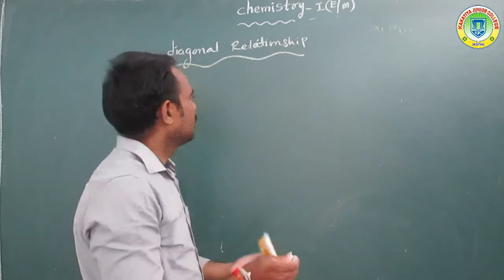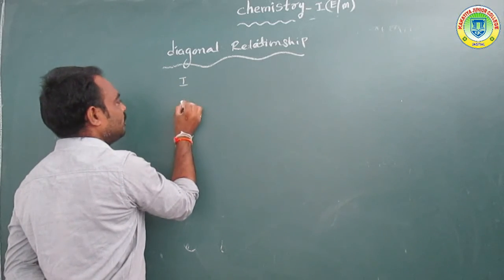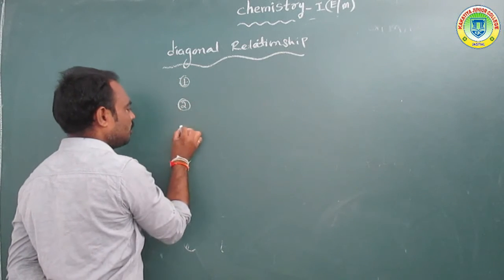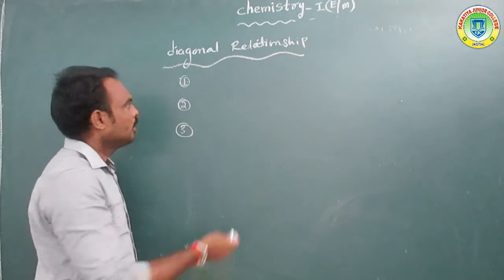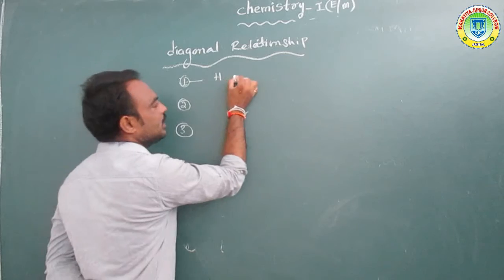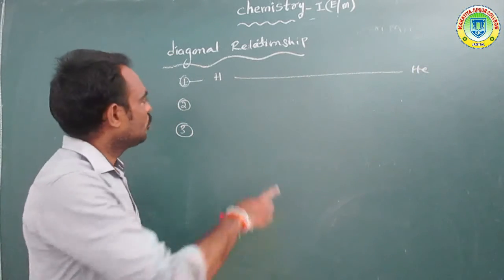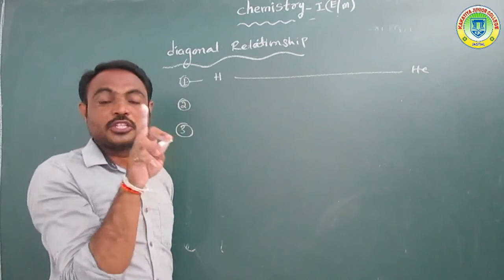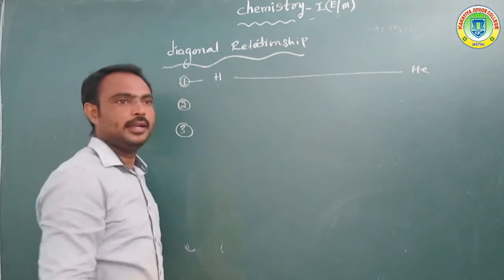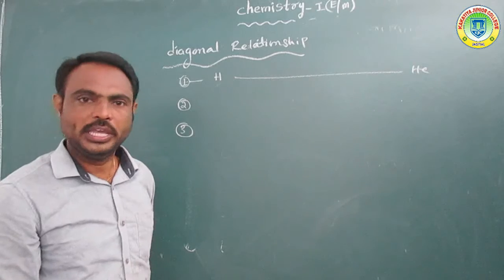Okay, listen. Overall, first period, second period, or third period. In the first period, the first element is hydrogen and the last element is helium. So the first period contains two elements, hydrogen and helium, atomic number 1 and atomic number 2, helium.